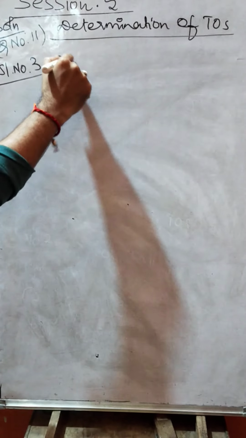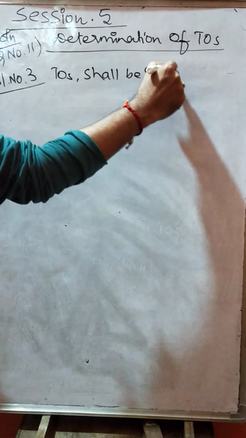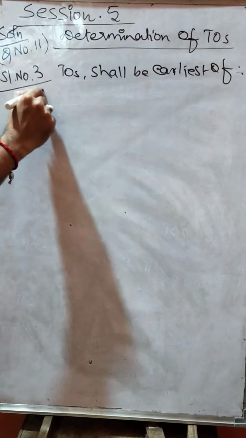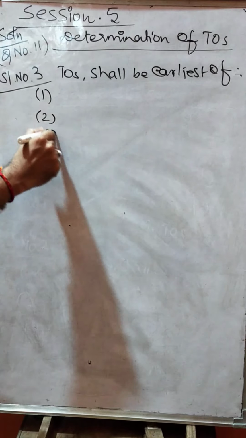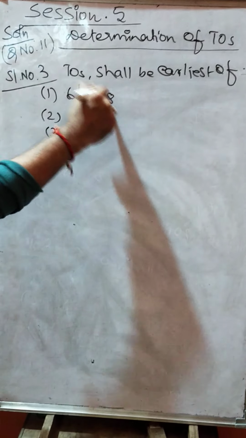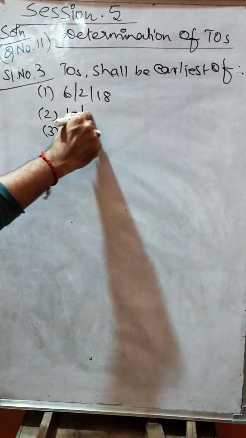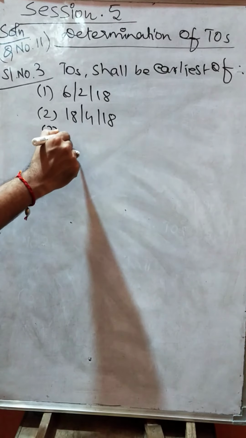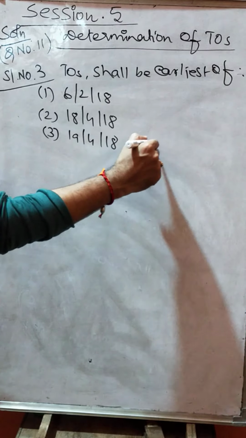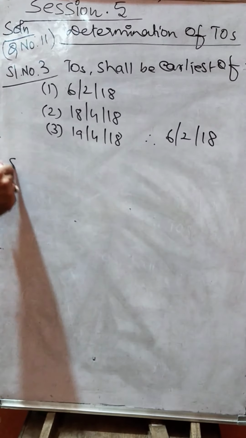Therefore, the time of supply shall be the earliest of 3 dates. Which is the first one? 6th February. I am not taking the date of invoice because it is not issued within 30 days. Then 18th April, then 19th April. In these 3, whichever comes earlier, 6th February 2018. This is the answer for serial number 3.